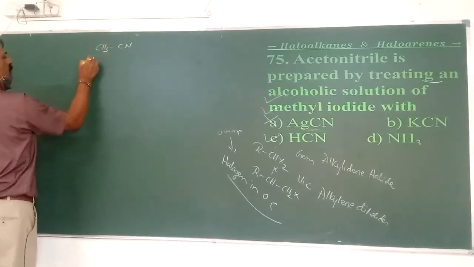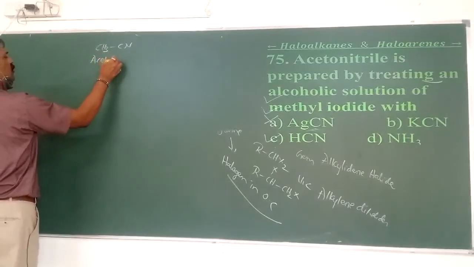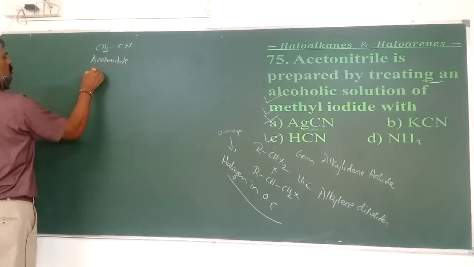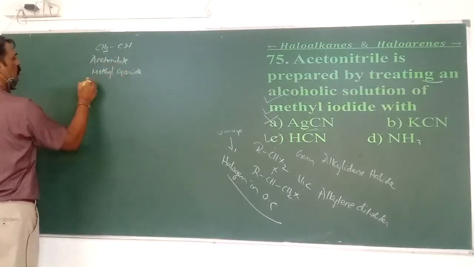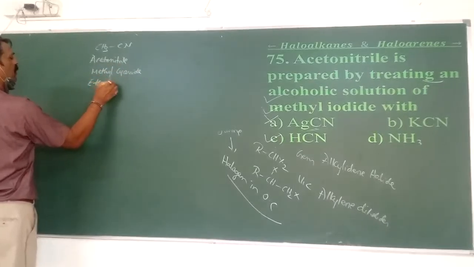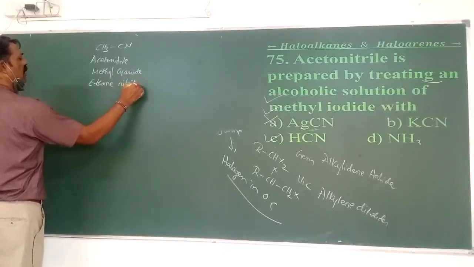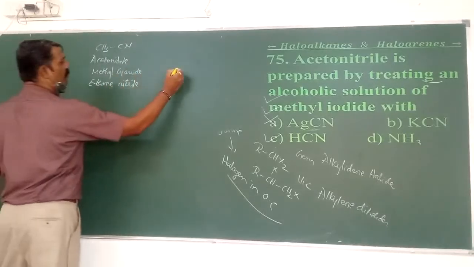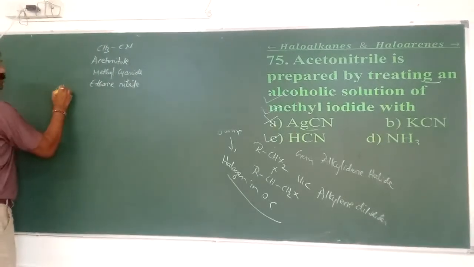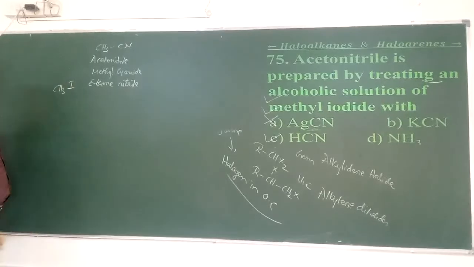CH3CN is called acetonitrile, which is also called methyl cyanide, or by its IUPAC name, ethane nitrile. It is obtained from which one? First I have to write CH3I. What is this? Methyl iodide.